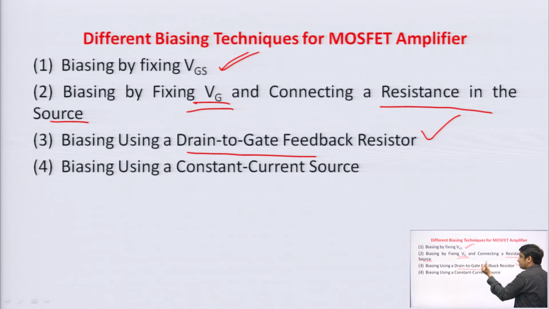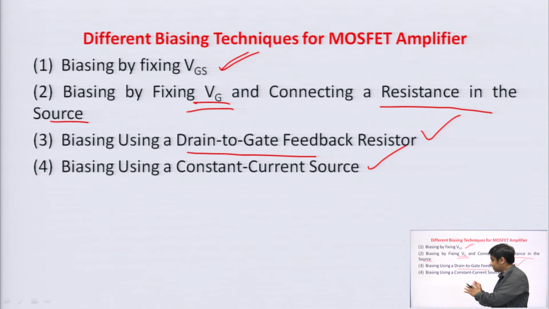Here it is drain to gate. The concept is the same, the purpose is the same, only the device has changed from BJT to MOSFET. Next is biasing using constant current source. We simply connect a constant current source at the emitter terminal in BJT. In MOSFET we connect this current source at the source terminal of the MOSFET, fine.